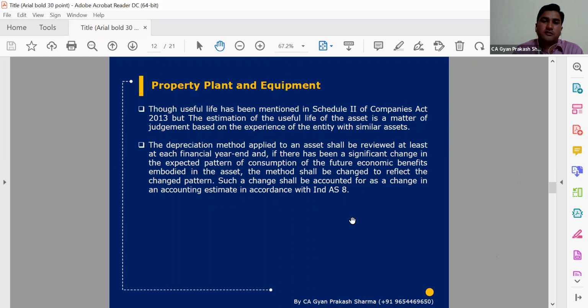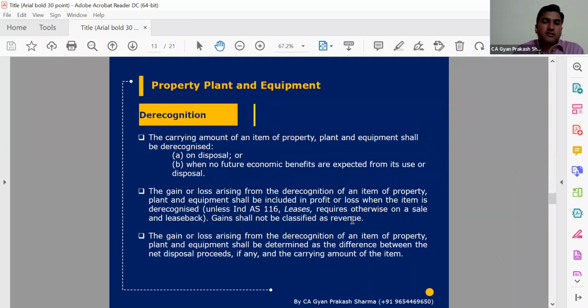Depreciation methods, whatever type of method management wants, they can use, so there are not many changes. That is important. De-recognition also we discuss, and then we will discuss the disclosure part, because the disclosure part is somehow important. Generally there is no direct financial implication, so from an auditor's or a management perspective, we miss it out, because whatever information has a direct financial implication, we especially focus on that part. But any disclosure which doesn't directly impact our value or financial part, generally we miss out. So we'll discuss it later.